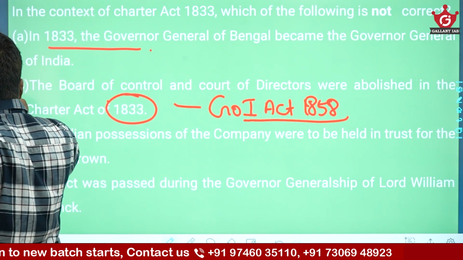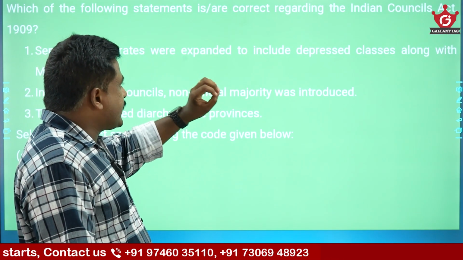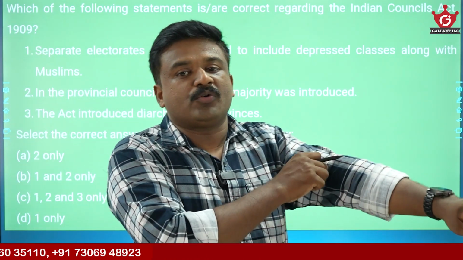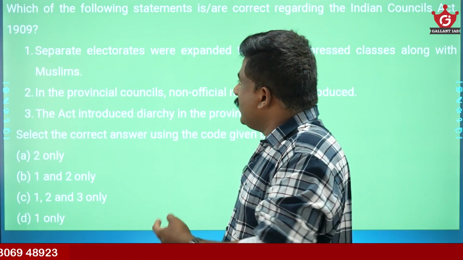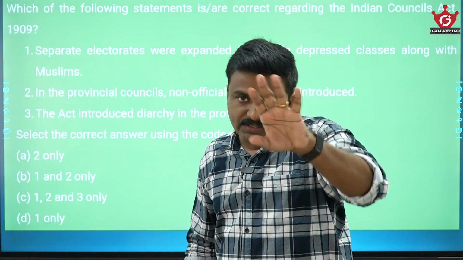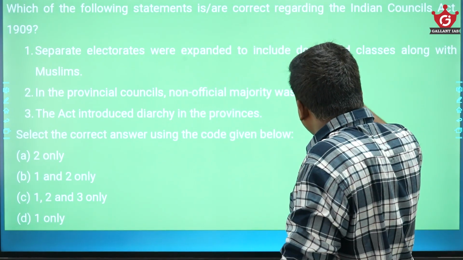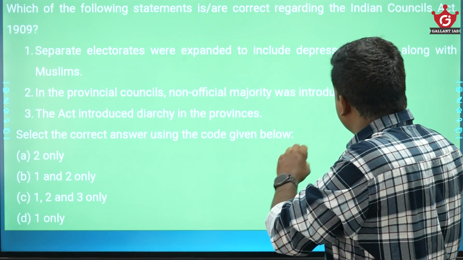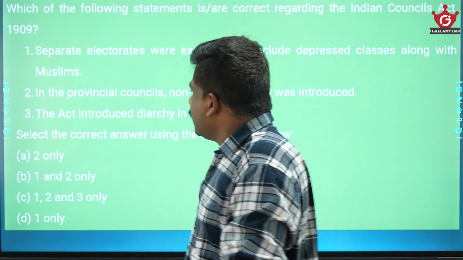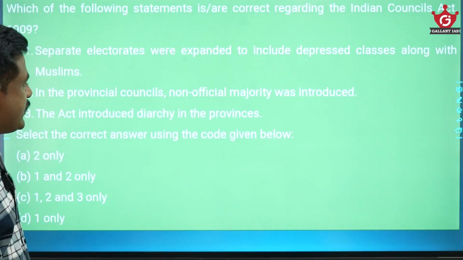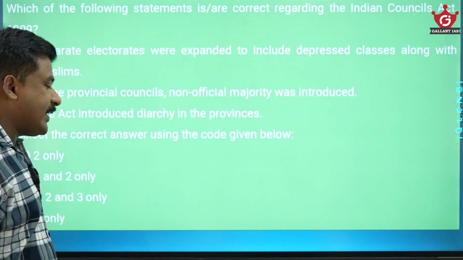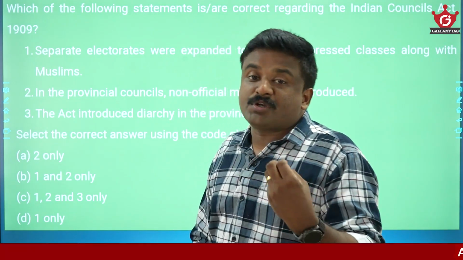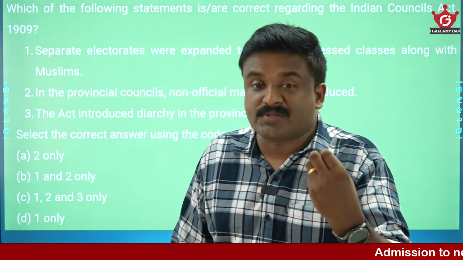Okay. Which of the following statements are correct regarding the Indian Councils Act 1909? Council reforms are very much important. Many questions are asked comparing the provisions. Separate electorates were expanded to include depressed classes along with the Muslims. In the provincial councils, non-official majority was introduced. The act introduced diarchy in the provinces. The question is, what are the central features of these council reforms 1909?